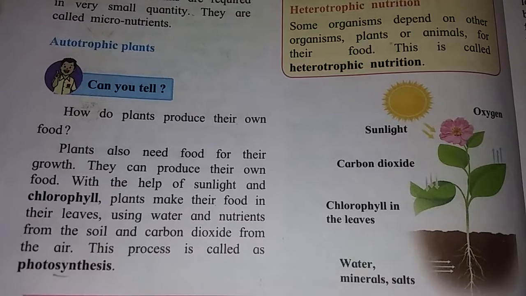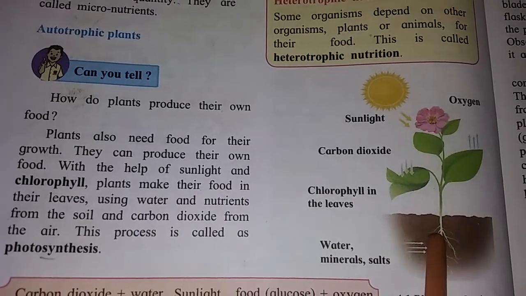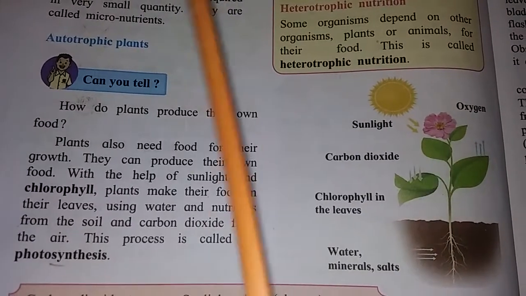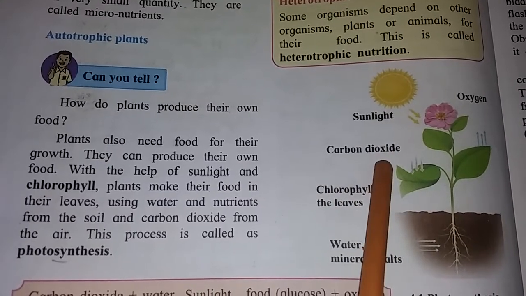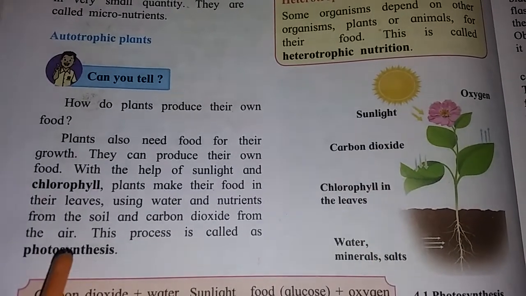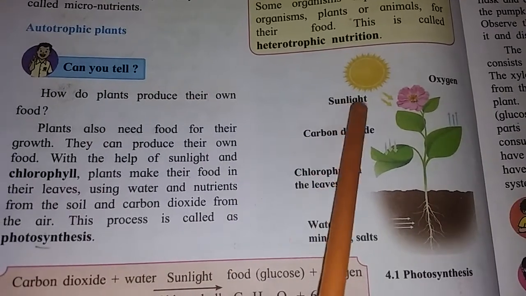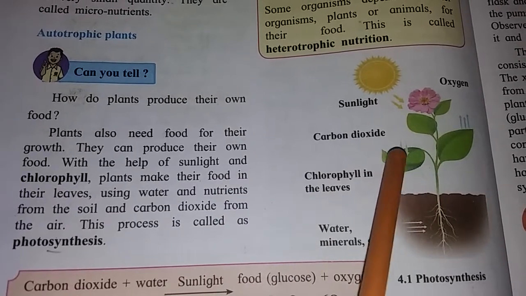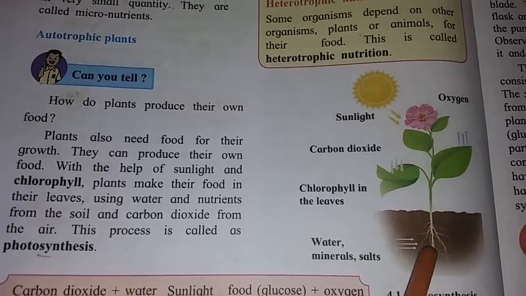Means water, minerals and salts they absorb from the soil, and the carbon dioxide present in the air. This process is called photosynthesis.